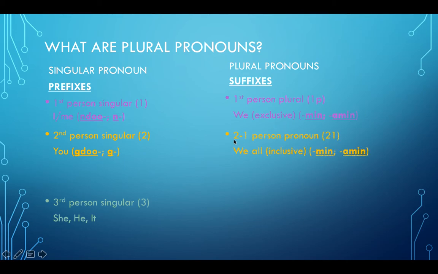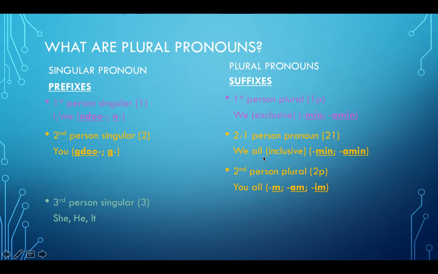Next, we have the 2 to 1 person pronoun. That's the we inclusive. So we're talking about we all or us all. So I'm including you in our conversation. And so that's going to have the gdo or the g in front of your verb, then your VAI word. And then it's going to have the suffix either min or amin.